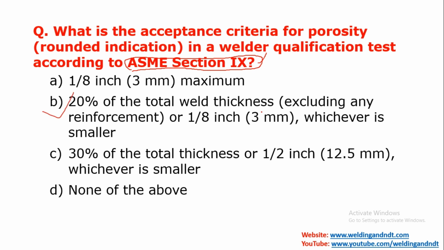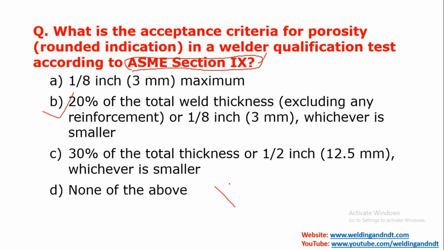20% of the total weld thickness excluding any reinforcement, or 1/8 inch or 3 mm, whichever is smaller. Means either 3 mm or 20% of the total weld thickness, whichever is smaller, will be the acceptance criteria for porosity. Let me explain you further.